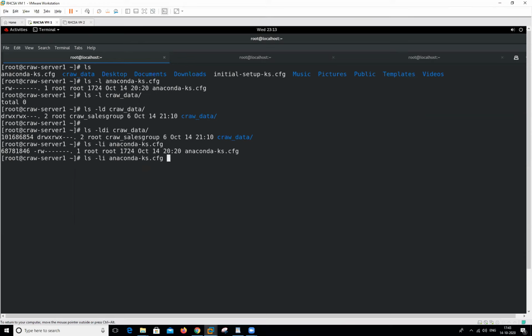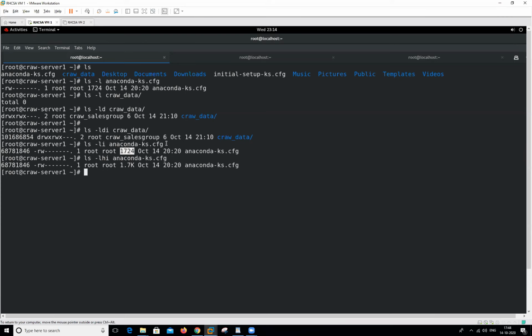And we want to check the size. What is the size of this particular file? The size of this particular file is 1724. And we want to check this in a human readable format. I don't understand what 1724 is, and we want to know what it is, because it shows the size in byte format. I want to show it in a human readable format, meaning KB, MB, GB.